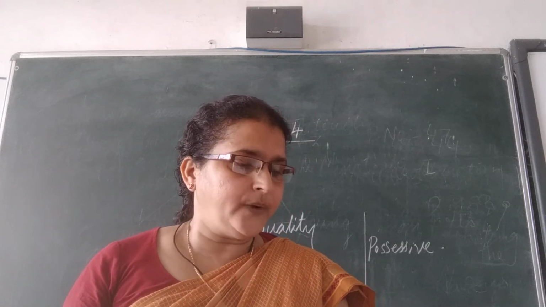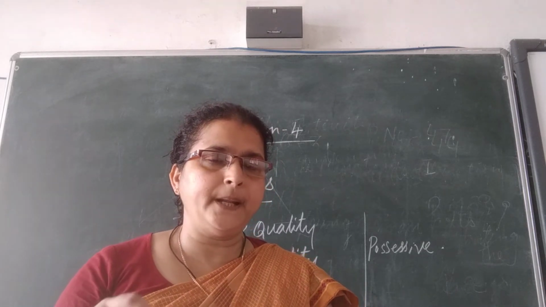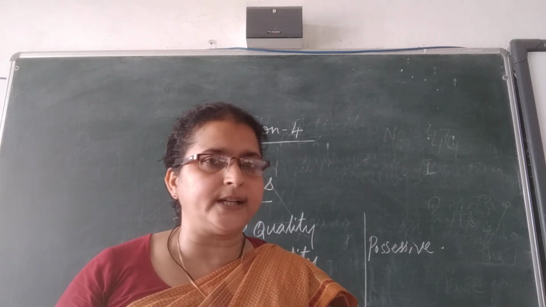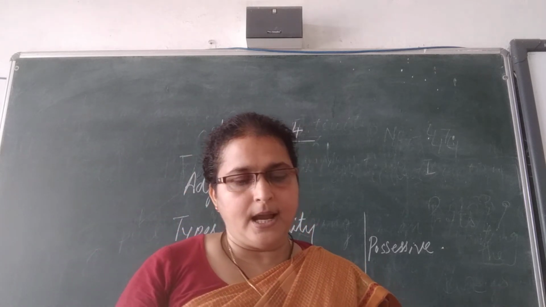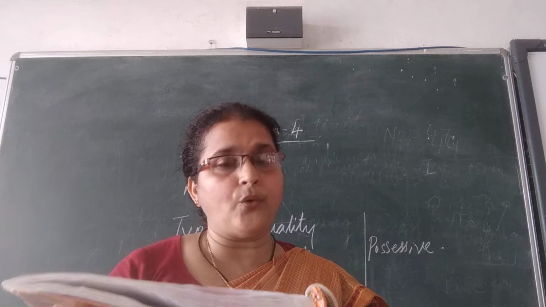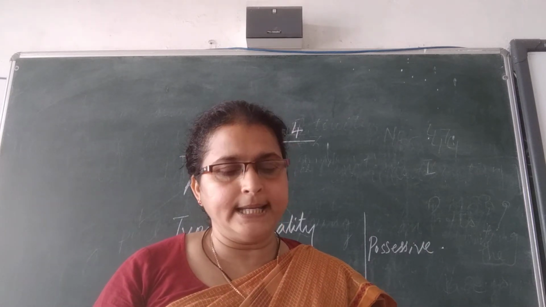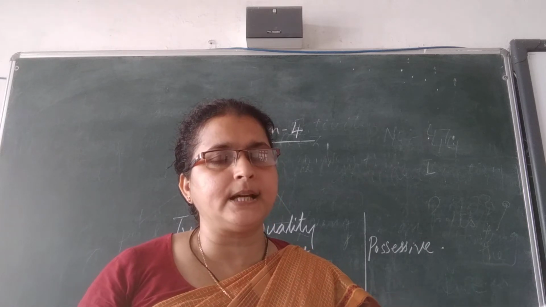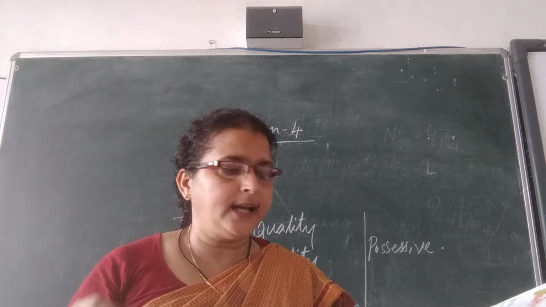So what have we learned here? We have explained three types of adjectives: adjective of quality, adjective of quantity, and adjective of number. Under quality come good, bad, clean.